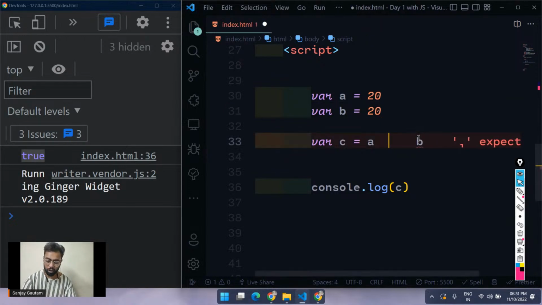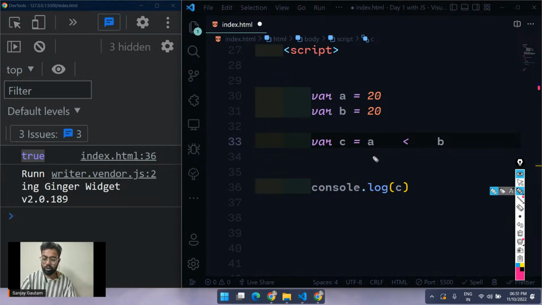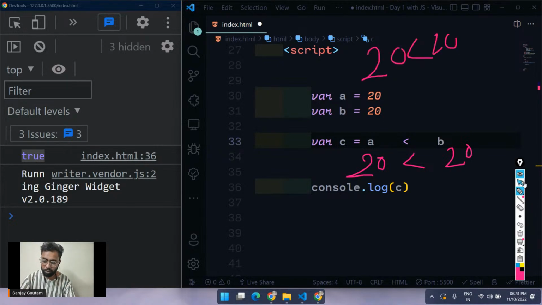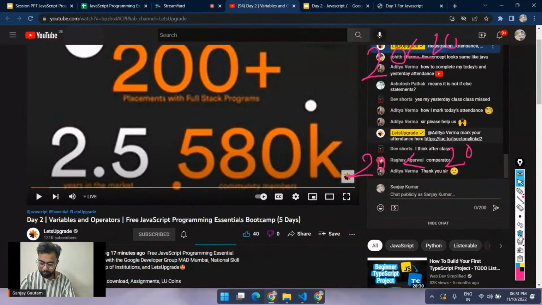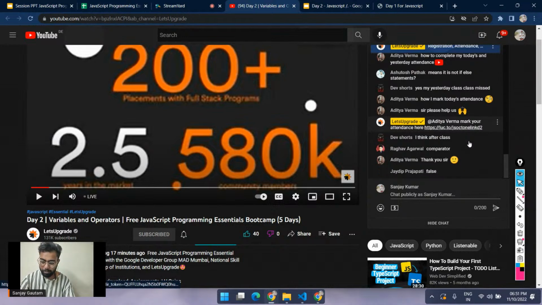Then we have something called lesser than. So right now just see what we are going to get in the output. We are saying that 20 is less than 20. So what are we going to get in the output? False or true? The question says 20 is less than 20, true or false, guys? Just give your answer in the chat. Okay, 20 is lesser than 20: false. Yep. Prajapati is saying exactly the correct answer, by the way.